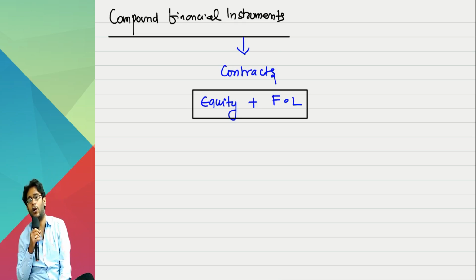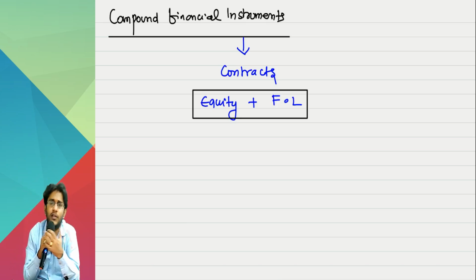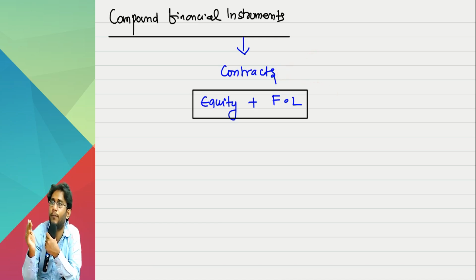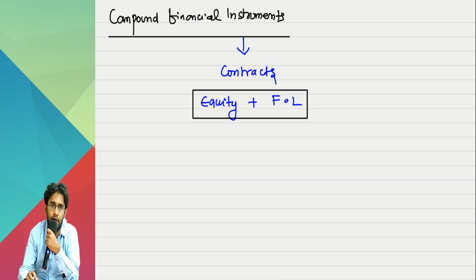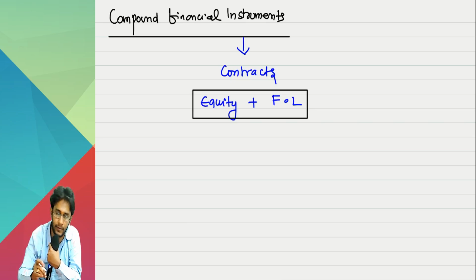But what if a particular contract contains the nature of equity also, financial liability also? You will learn in Ind AS 109 later on that. For this, you have to do something like a split accounting. Some portion you will account it like an equity, some portion you will account it like a financial liability. Now we are not discussing accounting, we are only discussing the examples of CFI.